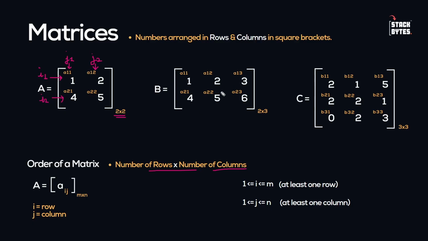Now here, how many rows are there? How many columns are there? So I1 is there, I2 is there. And how many columns? J1, J2, and J3. Three different columns are there. So two rows are there and three columns are there. This is the order of this matrix B. Now what is the order of matrix C? 3 by 3, because three rows, I1, I2, I3, and three columns, J1, J2, and J3. So that's why rows into columns, rows are 3, columns are 3. So this is the order of the matrix C and nothing else. This is just the very basic concept about matrices. Okay, this is how the matrices look like. And order of a matrix is rows into columns.